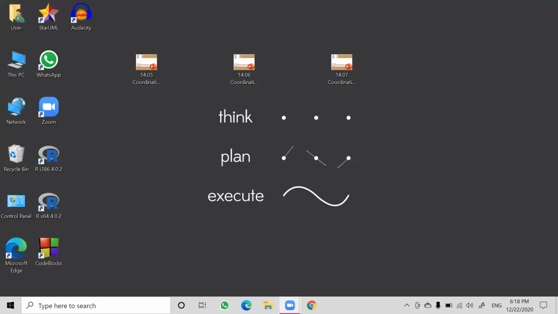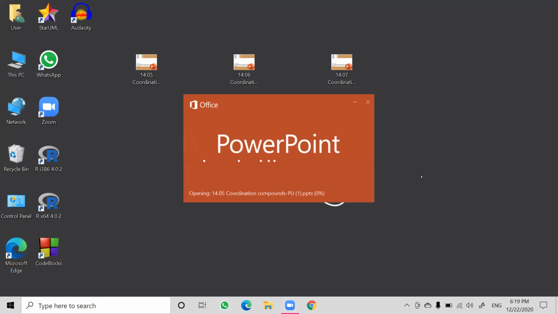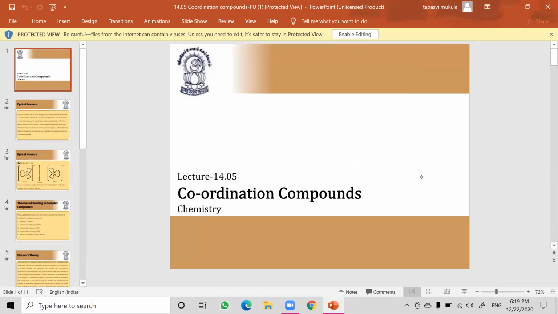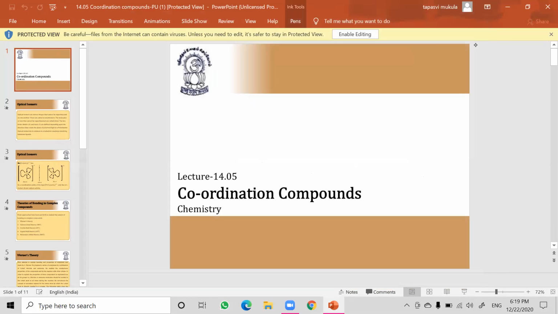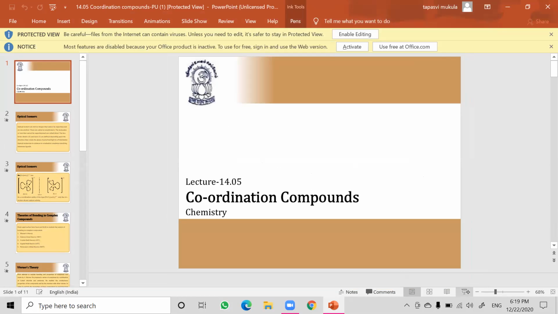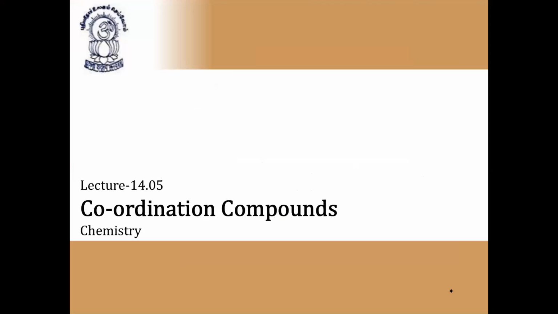In the previous lecture, we have completed geometrical isomerism as well as isomerisms based on structural isomerism, that is linkage isomerism, ionization isomerism, etc. Now, in this lecture, we are going to discuss optical isomerism, that is another part of stereoisomerism. In the previous lecture, we have done up to geometrical isomerism. Now, in this lecture, we are going to learn about optical isomerism as well as questions related to isomerisms and Werner's theory. So please listen carefully.